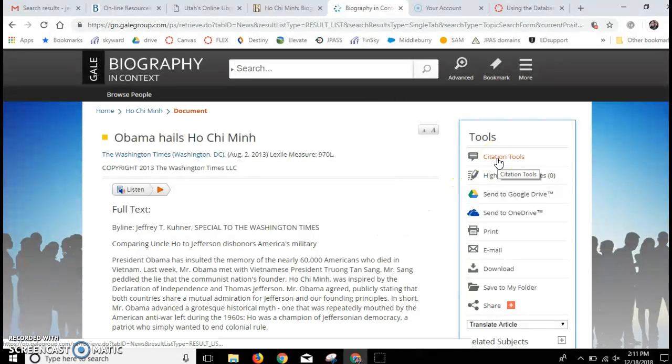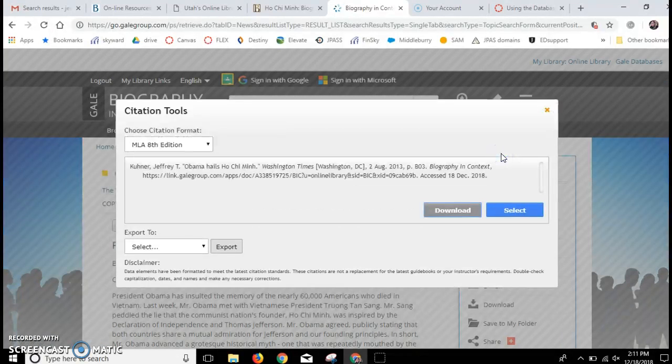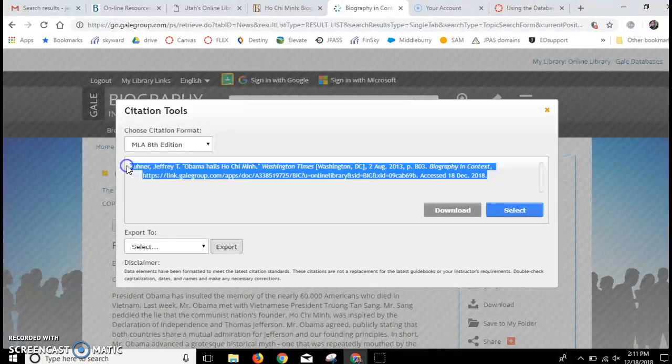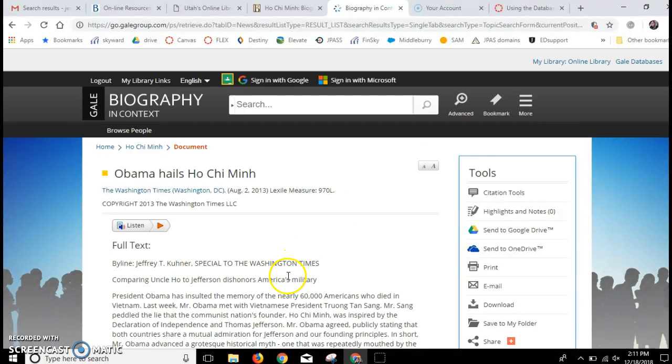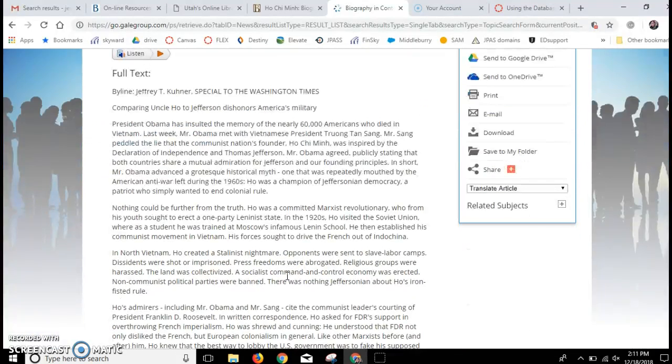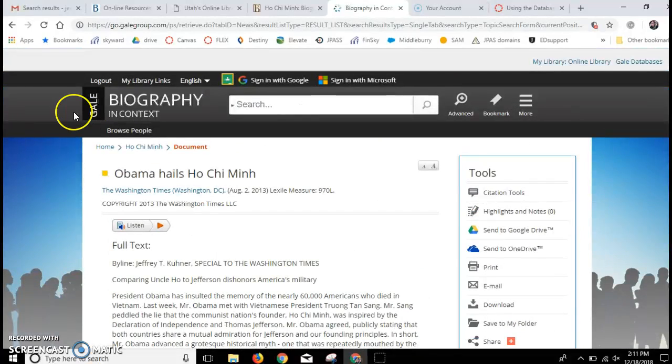So all you have to do is click, all of the articles and facts on here have this box. Just click Citation Tools. It's already in MLA 8. You just copy and paste it. And that's it. That's all you do. And then in text, you would do Cooner. Because there's not a page number necessarily, because this is a weird database, you just do Cooner as your citation in the parentheses.